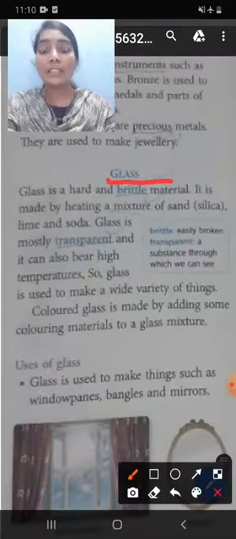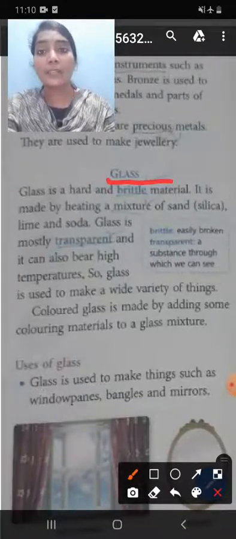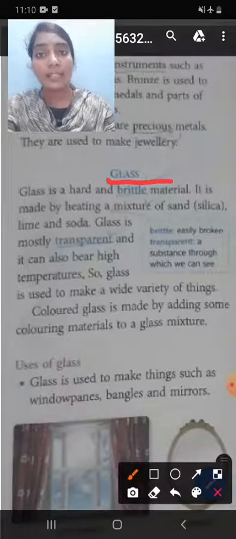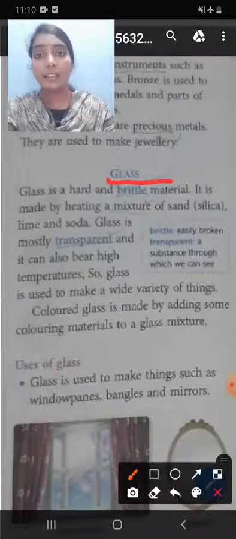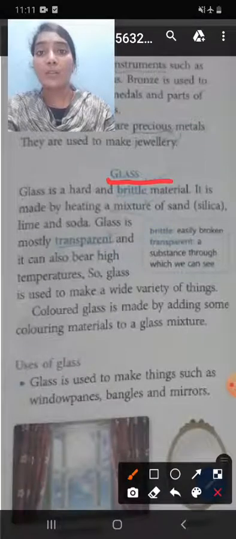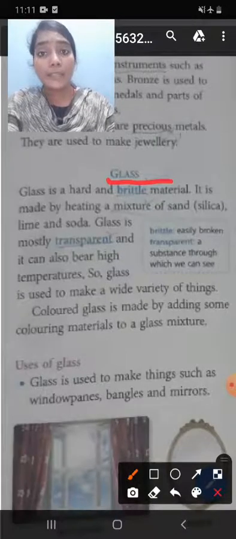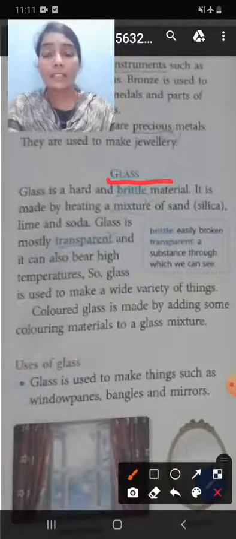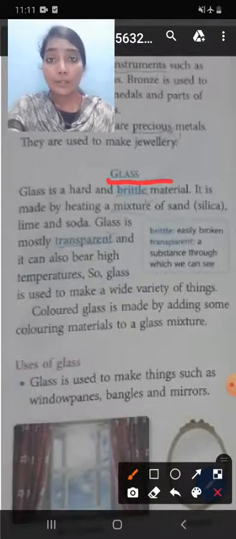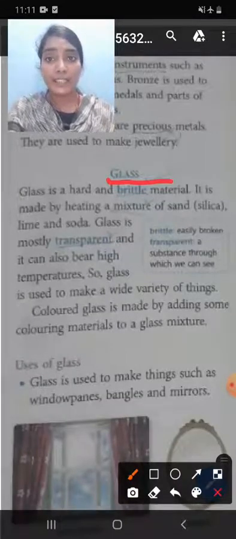Some materials we get from the earth. What are the materials we get from the earth? Stones, clay, metals, glass. Stones are cut out from the earth or dug out from the earth. What are the uses? Stones are very hard. We get them from the earth.